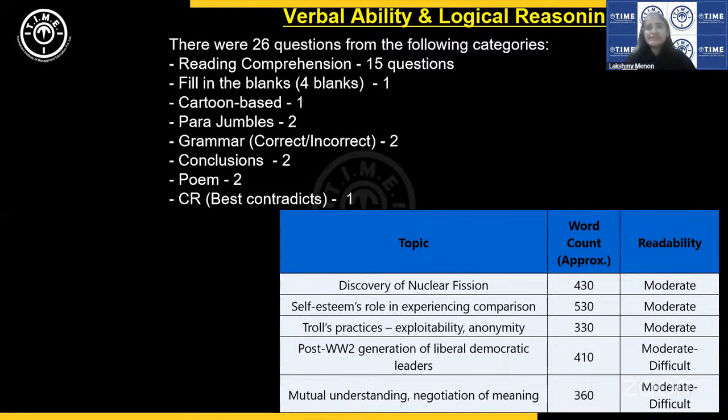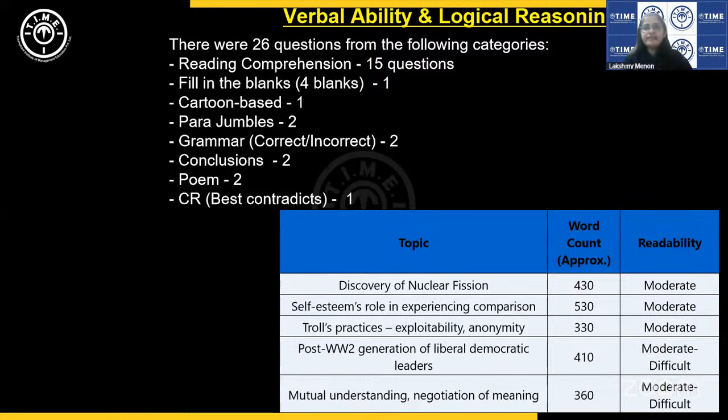As usual, question selection would have been very, very crucial because many of the questions had very tricky options. As usual, in this passage, for instance, the last passage here, there was one question where 2 options were almost the same. Okay, so yes, we always keep telling you, please be very careful about question selection.